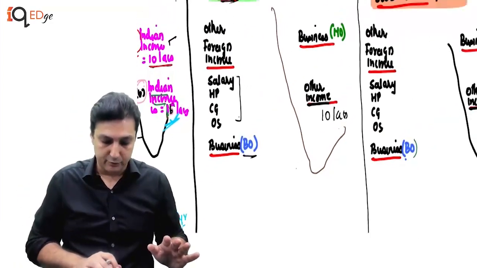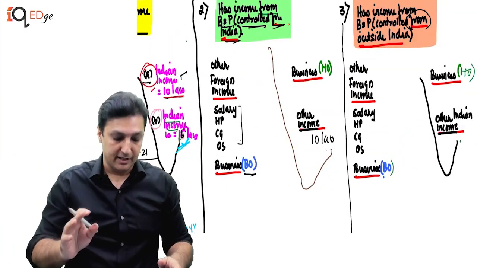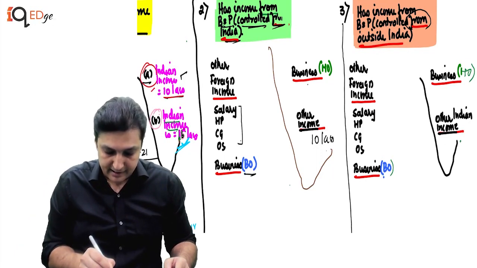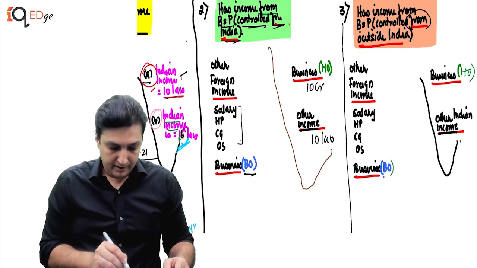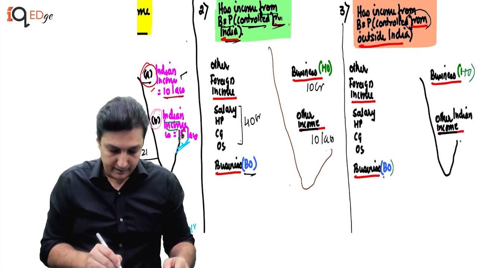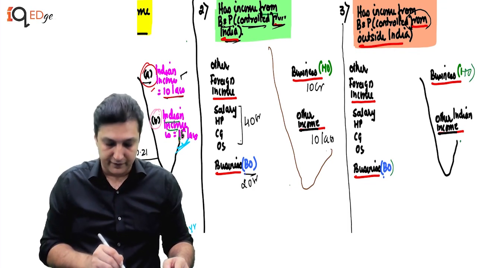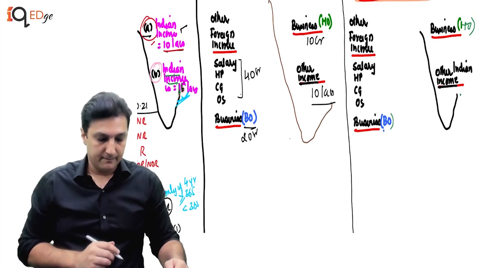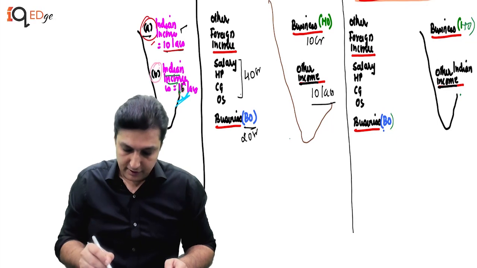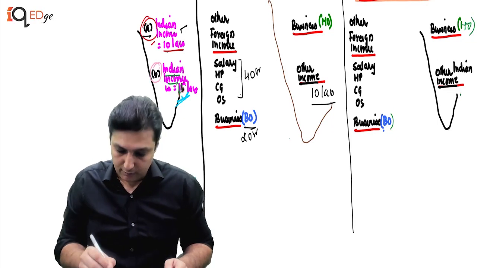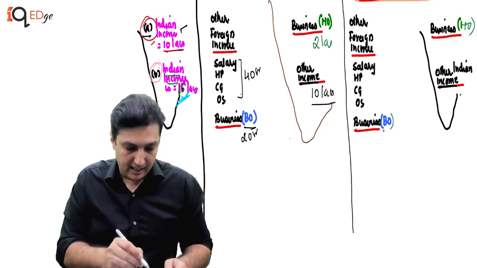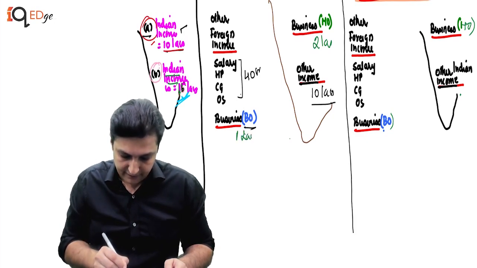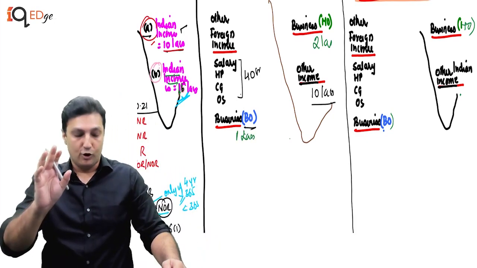Now let's go to the next situation. Now let us assume he has a business which is controlled from India. Let's say the head office in India has income of 10 crore. The foreign incomes are 40 crore. Let's say 20 crore is the branch office income. Other income in India is 10 lakhs. Now let's see what happens. Just for starters, let me talk about this being 2 lakhs and let's also talk about this being only 1 lakh. Let's just first look at the various options.